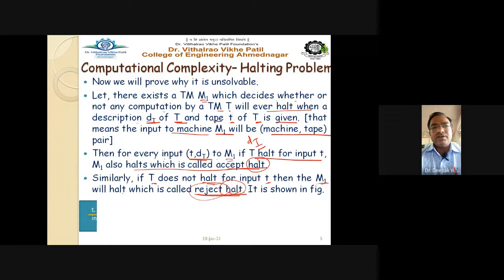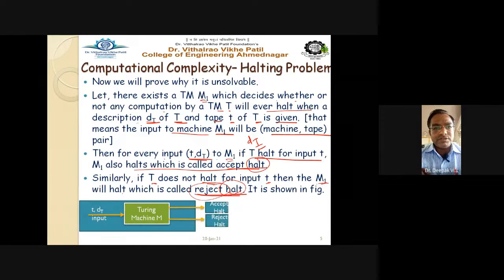It is shown in the figure here. See this figure. The working of the Turing machine is shown here. The input t, dt is given to the Turing machine M1. So this is one possibility, the accept halt, and the second is the reject halt. Accept halt means that if T halts for the input t, M1 also halts, which is called the accept halt.